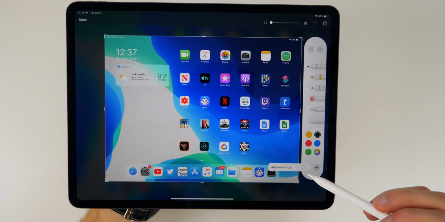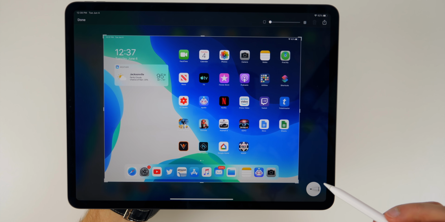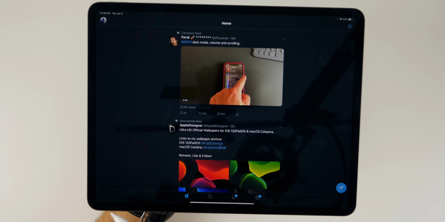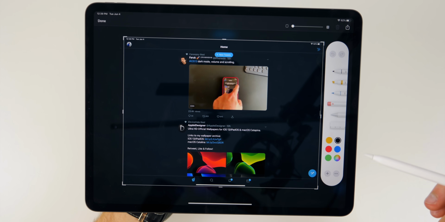We have these three dots right here as well for auto minimize, which I'm not personally a fan of, but you can go ahead and enable that if you want to. And this does also work in any application. So for instance, if you're on Twitter and you go ahead and do that, you can see it takes the screenshot right there in Twitter as well.